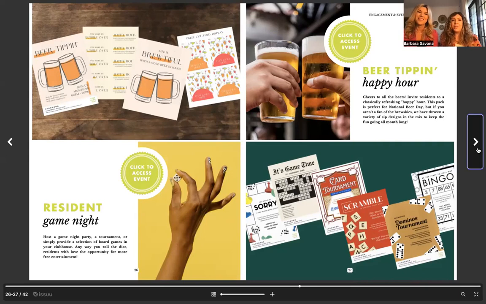And I love these designs too. I don't know if it's just me, but all of the campaigns this month have just been beautiful. Our team's crushing it.